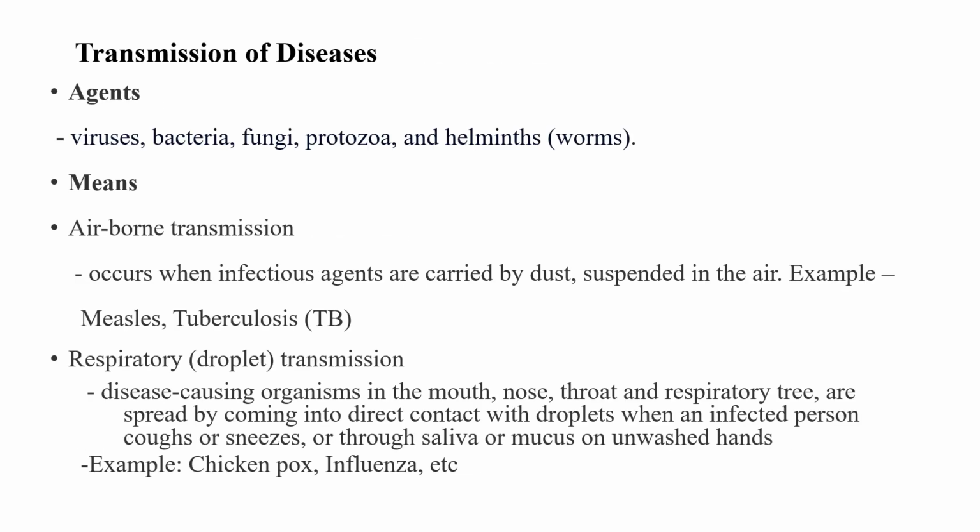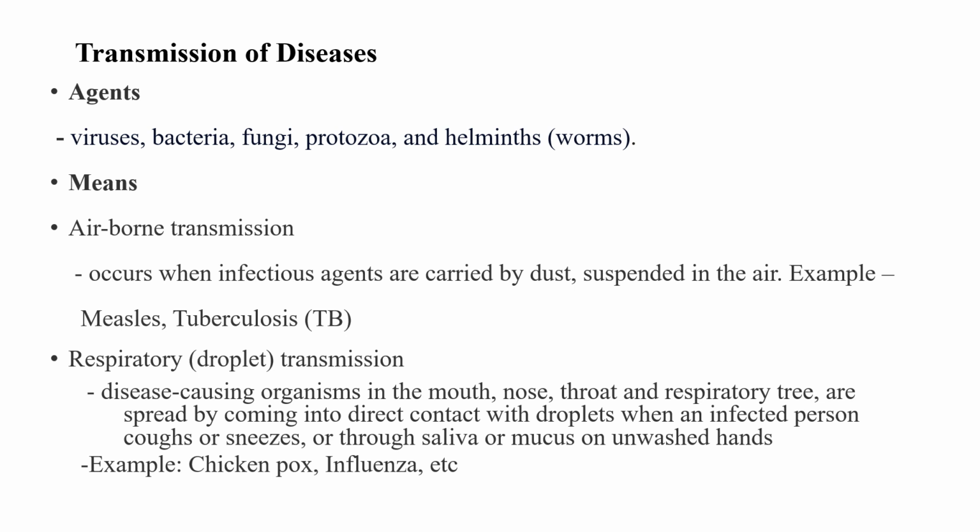So, many examples. Now, let's look at transmission of diseases. That is how diseases are being transmitted, how they are being carried from one place to the other. One thing we need to understand while looking at the transmission of diseases are what we refer to as agents.